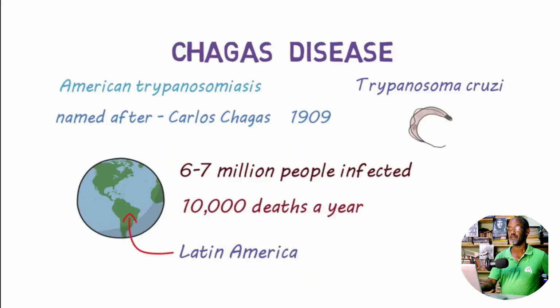Chagas disease is here. The other name is American trypanosomiasis, named after Carlos Chagas, 1909, the person who first identified this Trypanosoma cruzi. 6 to 7 million people are infected worldwide, with 10,000 deaths a year, in Latin America, then South America.